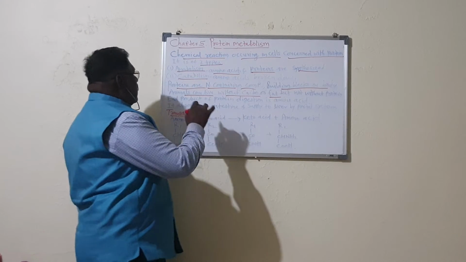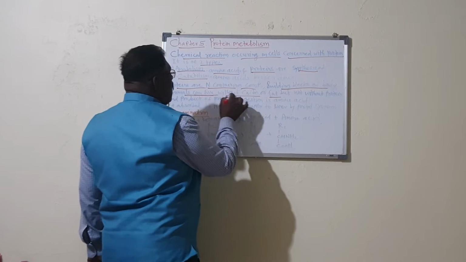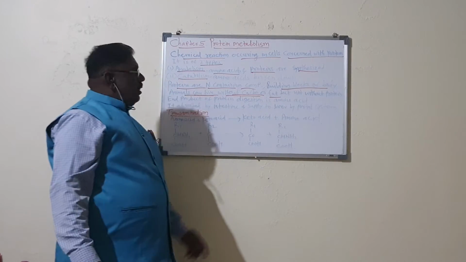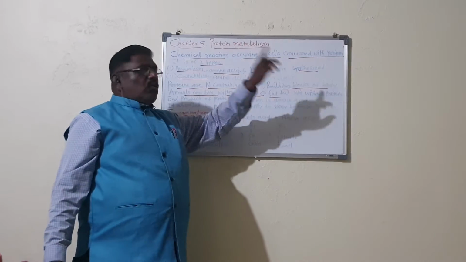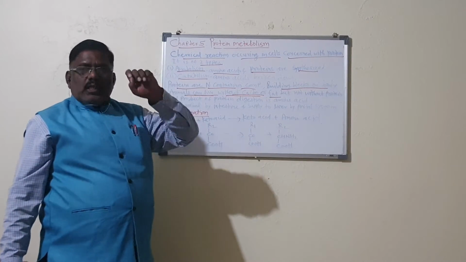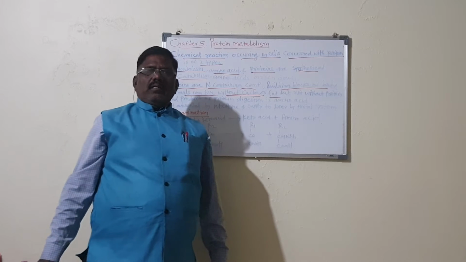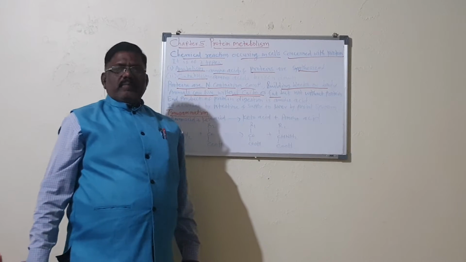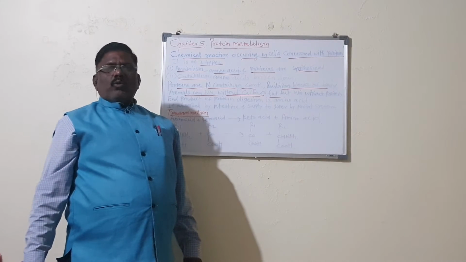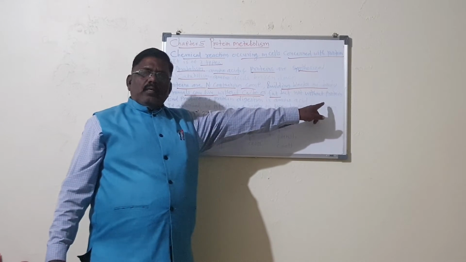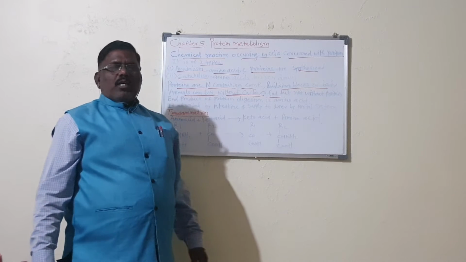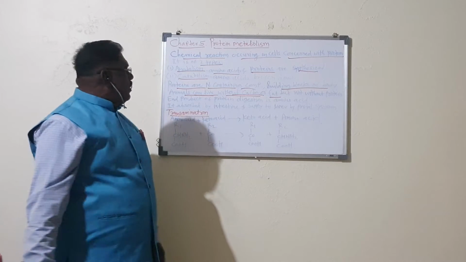Here listen, animals can live without carbohydrate or fat, but animals cannot live without proteins. It means protein is very essential for the animal body. Here you can understand the importance of proteins in the animal body.